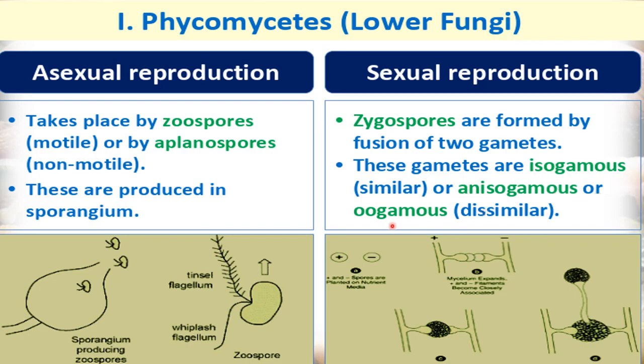Or oogamous. In this also, you can say this is a kind of anisogamous condition. Here oogamous is where the female gamete is larger in size. When the female gamete is larger in size than the male gamete, that condition is called oogamous condition. So obviously if the female gamete is larger in size, it means that the two gametes are dissimilar, right? So these three types of gametes can be found: isogamous, anisogamous, or oogamous.